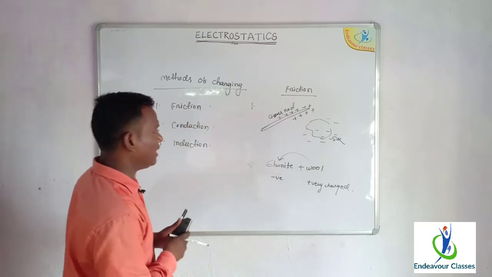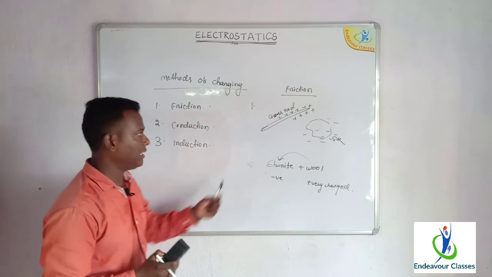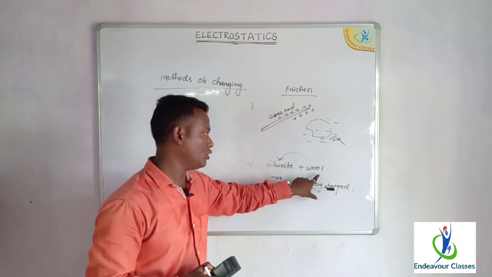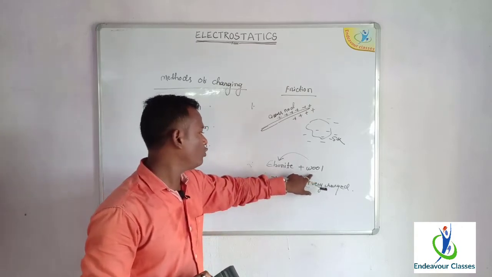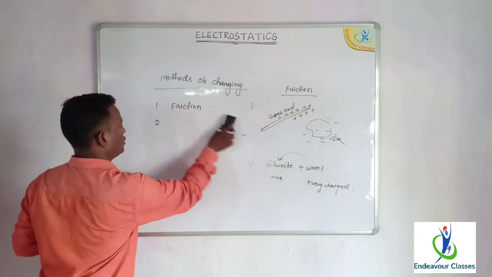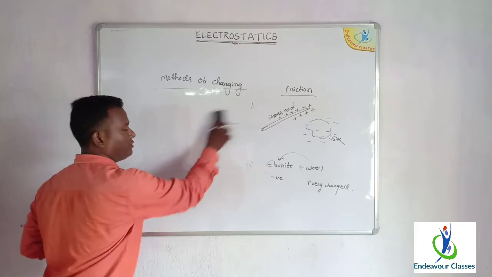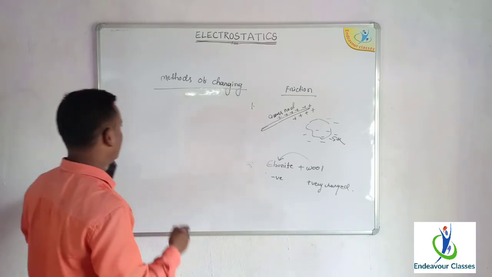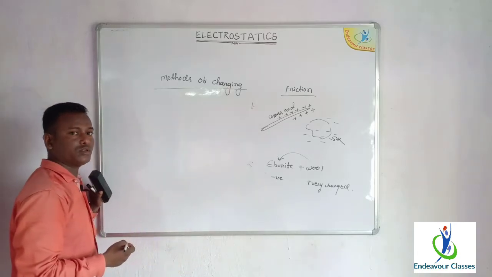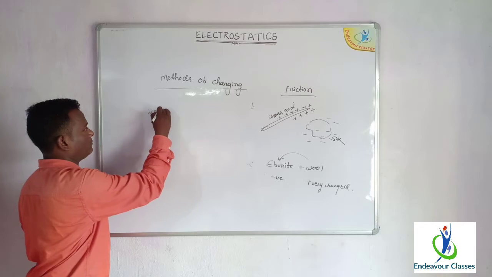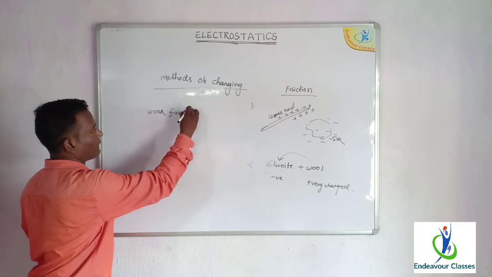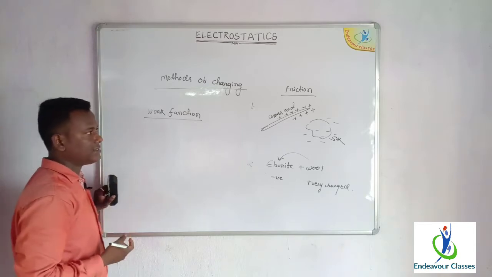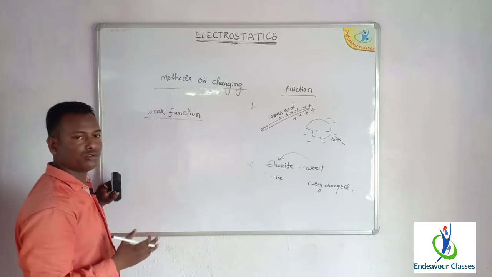Why do these things happen? In one case, the electrons are transferring from the glass rod to silk. In another case, the electrons are transferring from the wool to the ebonite rod. So is there any factor on which the transfer of electrons depends? Yes. The factor on which the transfer of electrons depends is called the work function. That means the work function of the substances will determine from where to where the electrons will be transferred.